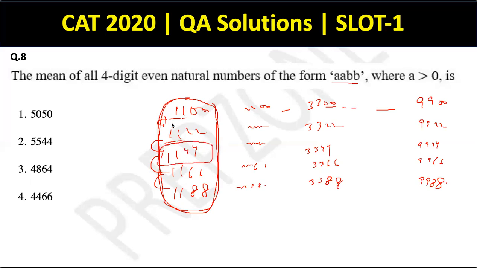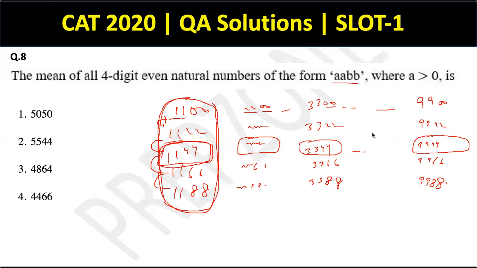So these 1 wale numbers ka average will be 1144. And by using the exact same logic, the 2 wale numbers ka average will be 2244, then 3344, 4444, and so on till 9944. Right? So I have 9 numbers, 1144, 2244, 3344. And now these are the averages.